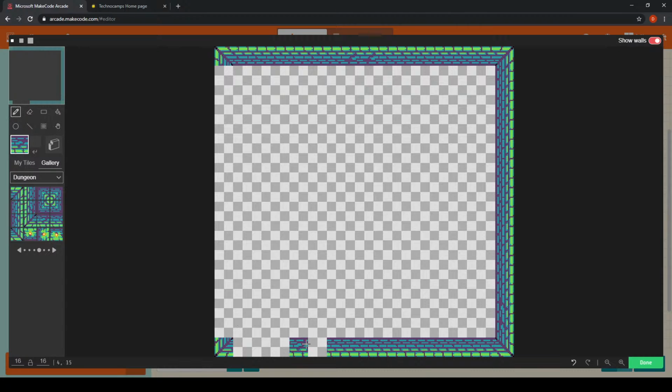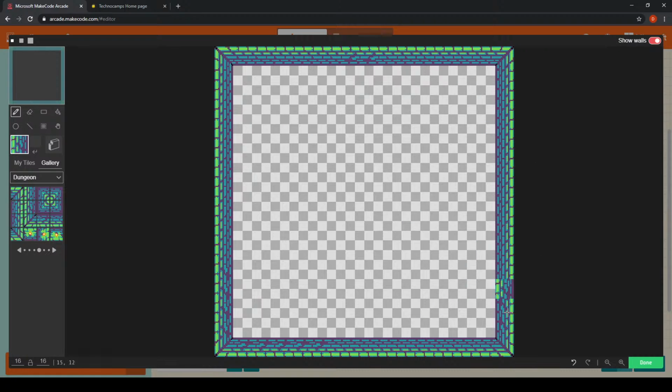Oh, need to make sure I'm clicked on pencil. There we are. Okay, and just do this side. Whoops, wrong one. There we go. There we are. So you can see now that I have produced all 4 walls, okay, but I also need to, of course, have some floor, because currently it's just going to look like my characters are walking around in an empty abyss, and that doesn't look particularly good.